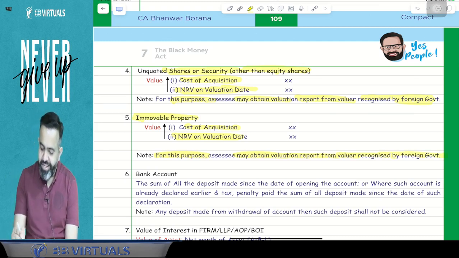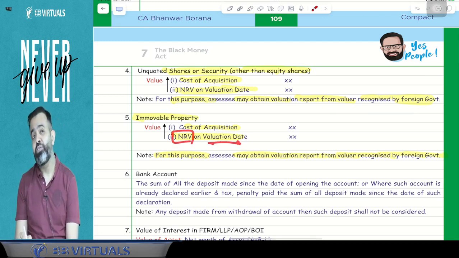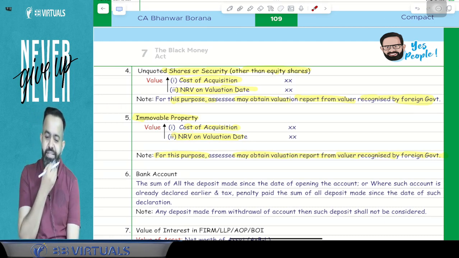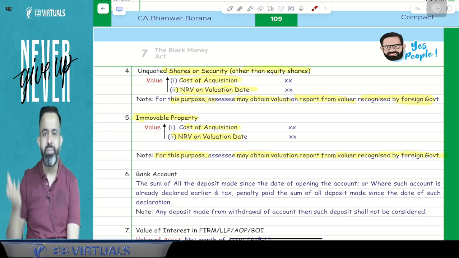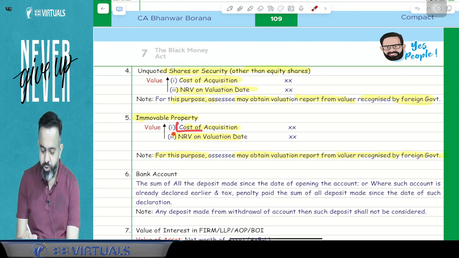So here guys, they consider only NRV as well. Why sir, is SDV not considered? Guys, SDV, that is stamp duty value, is for Indian property, na? That stamp duty act and all, that is applicable in India, na? That is not applicable outside India. So you just have to take the cost or NRV.